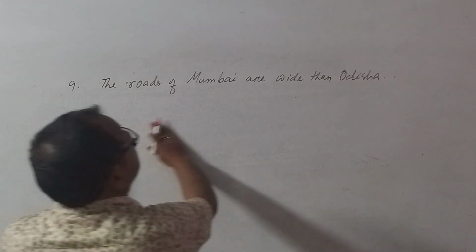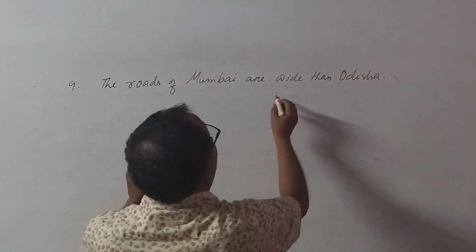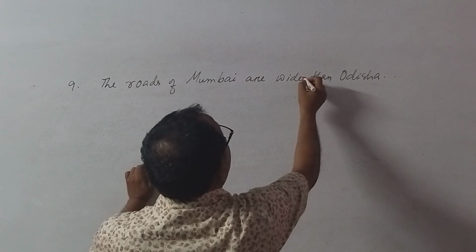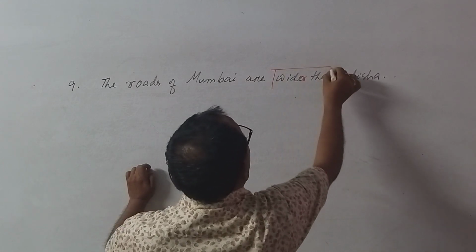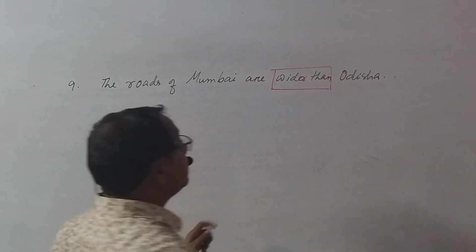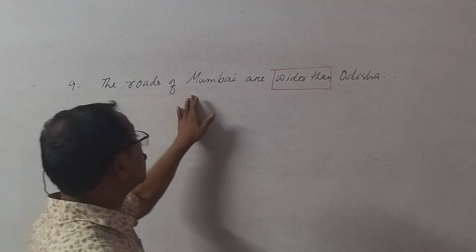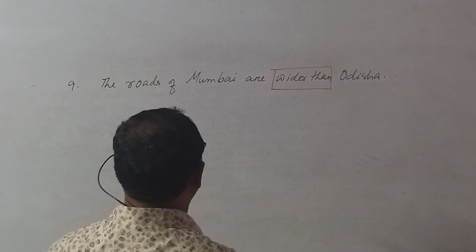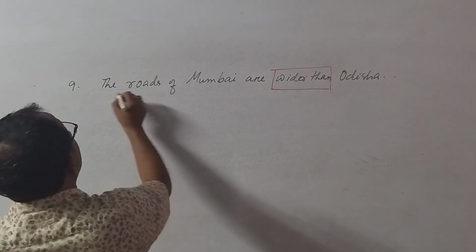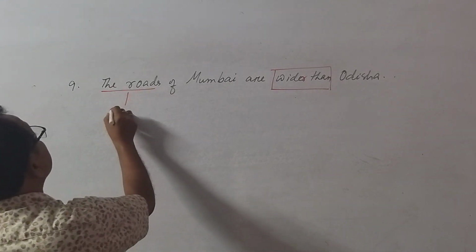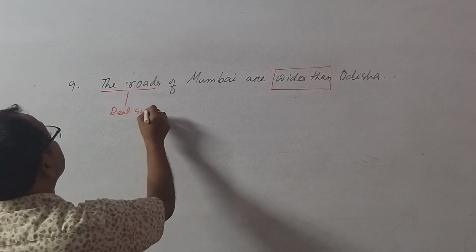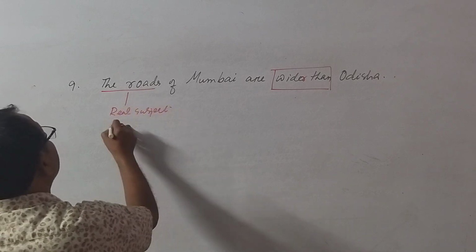Okay. Are wider than. Sorry, there is no mistake. Wider than, this is the comparative degree. The roads of Mumbai. The real subject is roads. A real subject means third person plural.